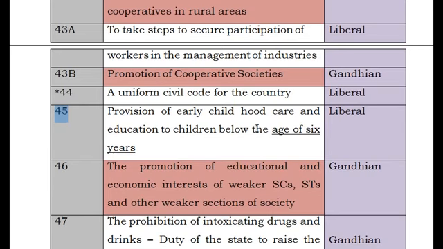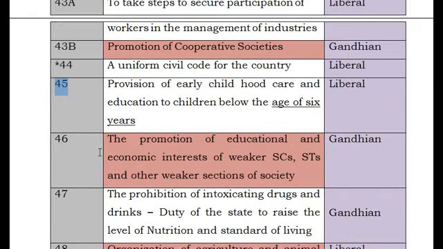We have seen in the last class that education of children from 6 to 14 years is in fundamental rights, but here it is only till the age of 6 years. It is a provision of early childhood care as well as education to children below the age of 6 years, whereas we have seen it is children from 6 to 14 years. So this is a very liberal principle.